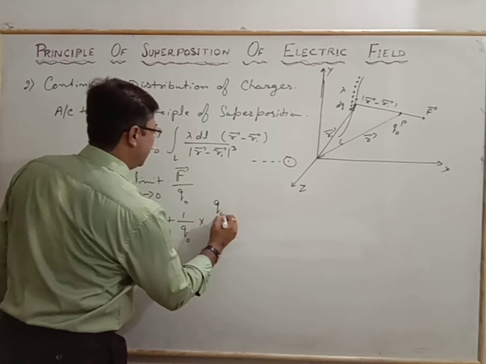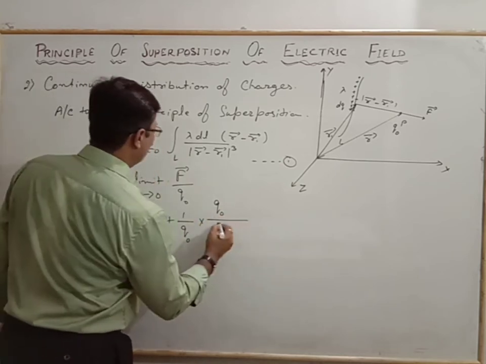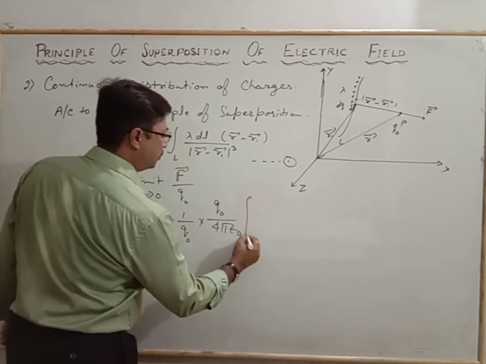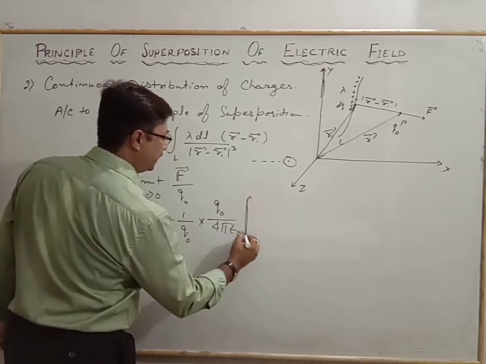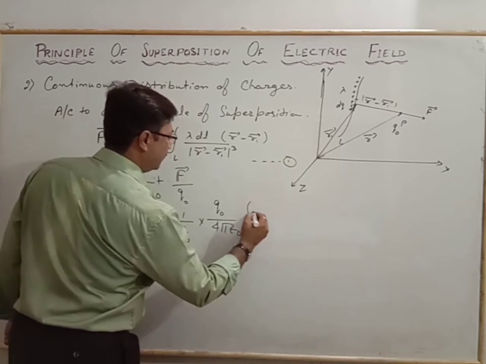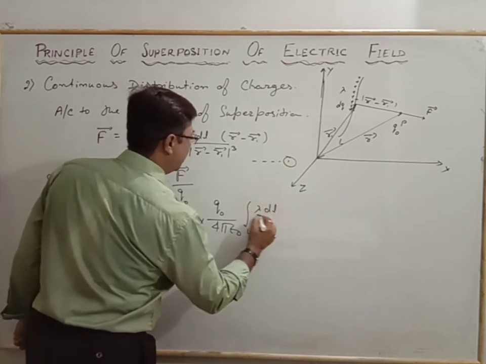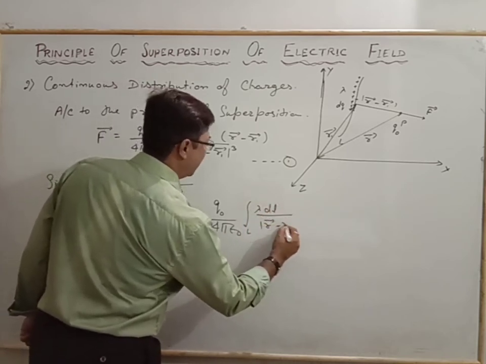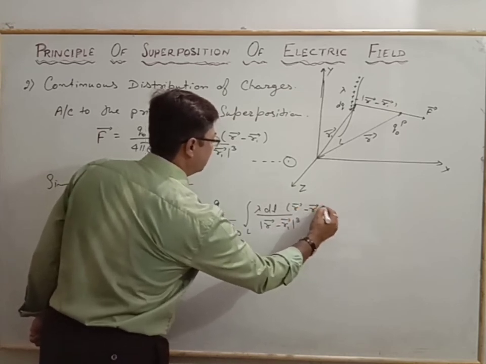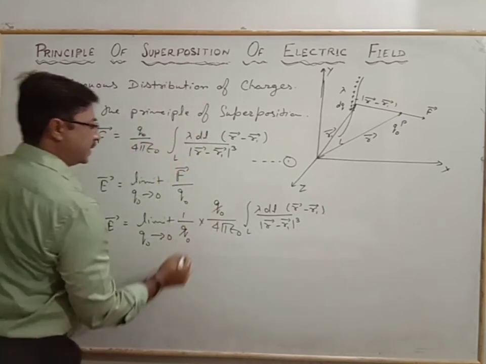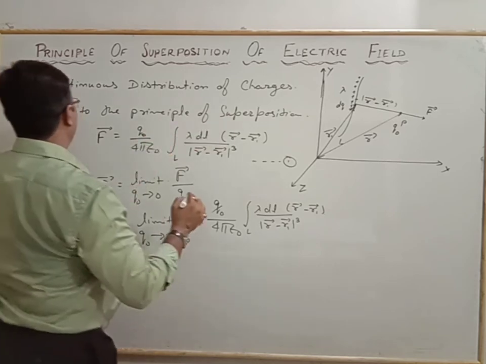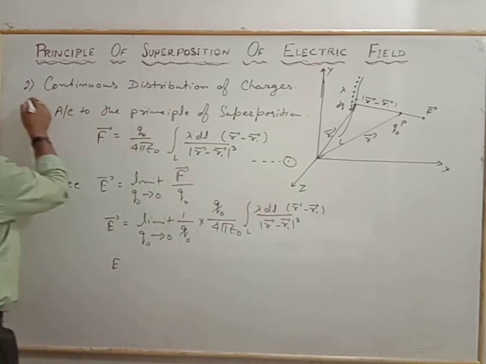In place of this we have q naught by 4 pi epsilon naught, and integration to the length L, that is lambda dl by r vector minus r1 vector whole cube to the r vector minus r1 vector. Now q naught is cancelled, so electric field due to the linear charge distribution, we write here the continuous distribution.